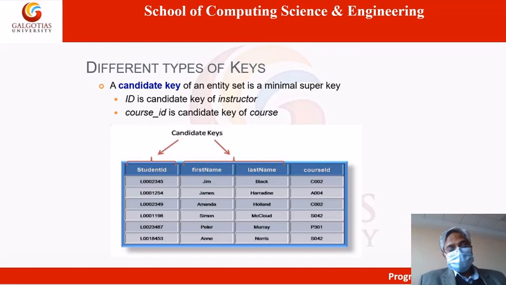Now let's come to an important concept of DBMS, a very important concept of DBMS, that is key. What is key? Have you heard about it? Key. Okay, let me explain.